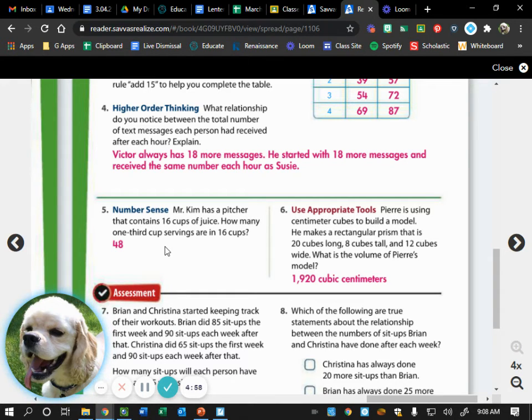And they didn't add their unit. You should have said 48 1/3 cup servings. Kind of a long unit there. Questions on number 5? Okay. And then we had number 7.